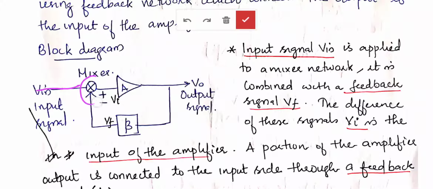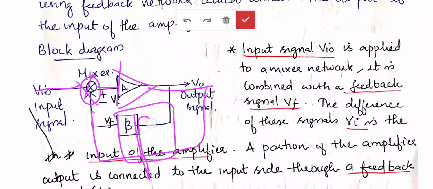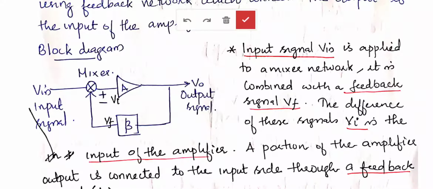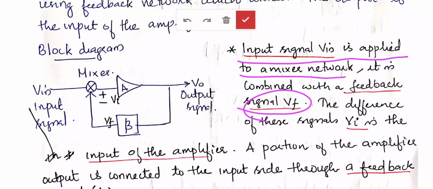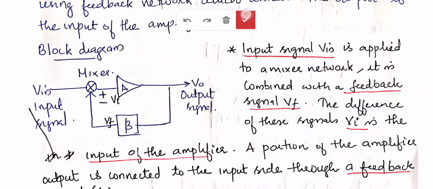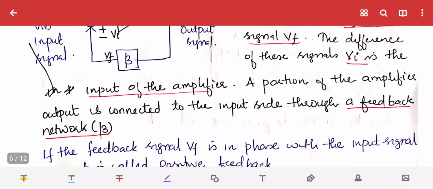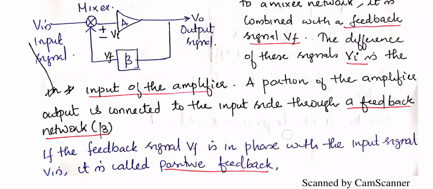So the input is mixed. The value which is getting to the amplifier is nothing but Vin minus VF, and the output is VO. VO is fed back to the input through the feedback network having gain beta. So input signal Vin is applied to a mixer network. It is combined with the feedback signal VF. The difference of these signals, Vi, is the input of the amplifier. And a portion of the amplifier output is connected to the input side through a feedback network known as beta.